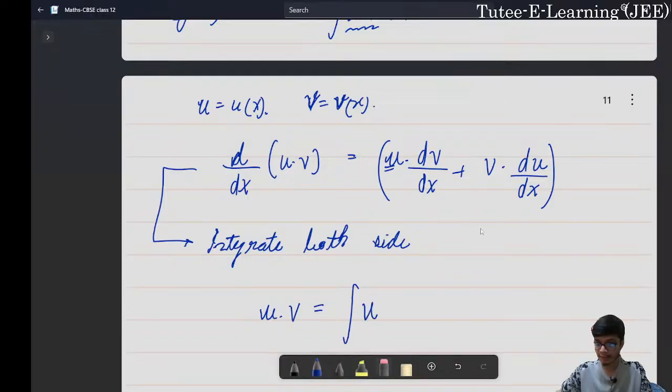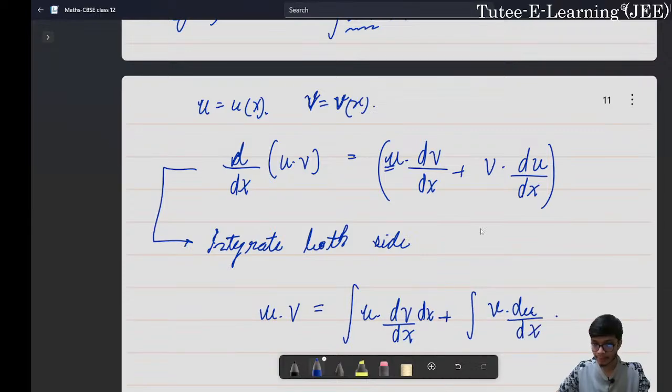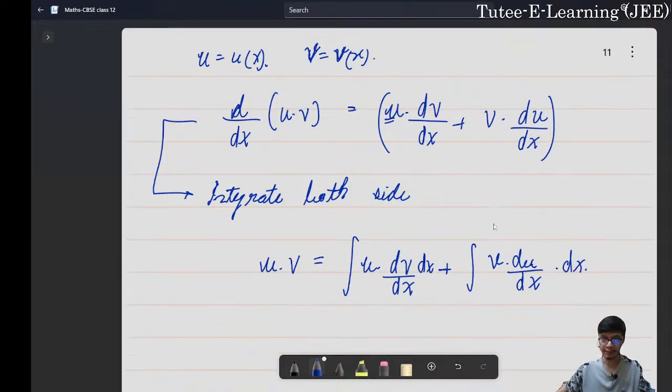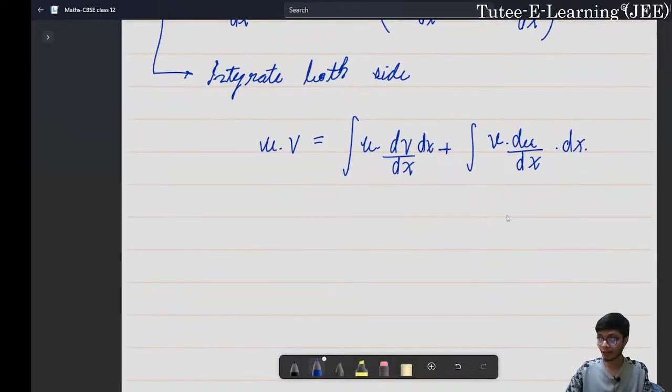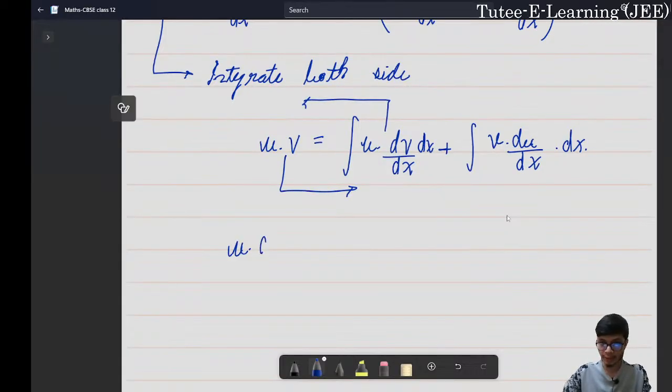And then we'll have this as u into dv upon dx plus, and one more dx over here because we are integrating with respect to dx, and v into du by dx, integrated with respect to dx. Now I am going to take this part to the left-hand side and this part to the right-hand side. So this is going to become the integration of u times dv upon dx, dx, equal to u into v minus the integration of